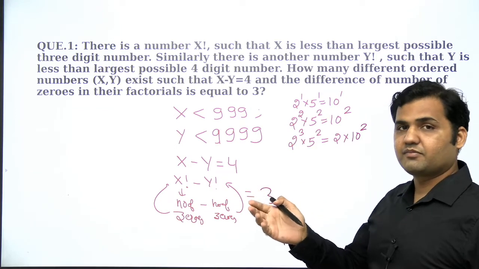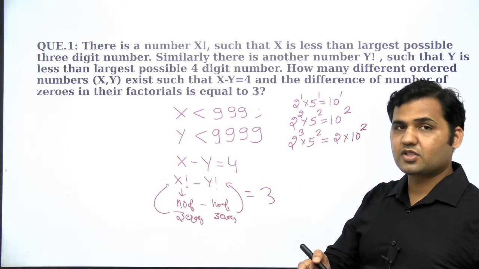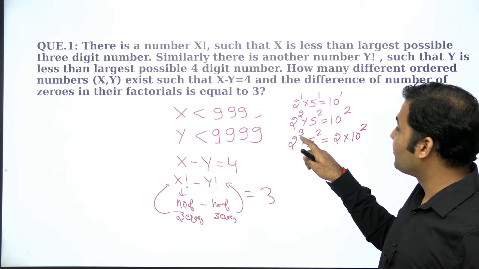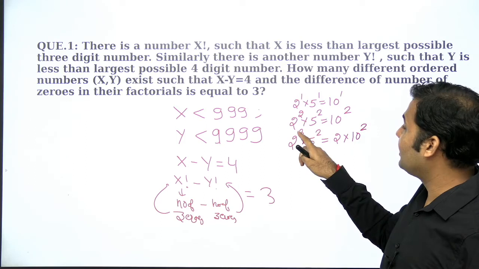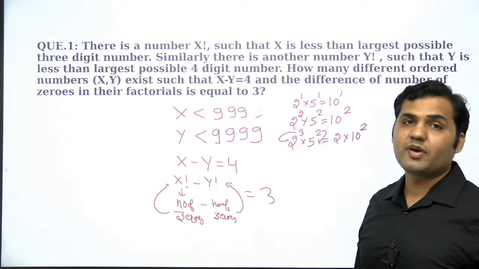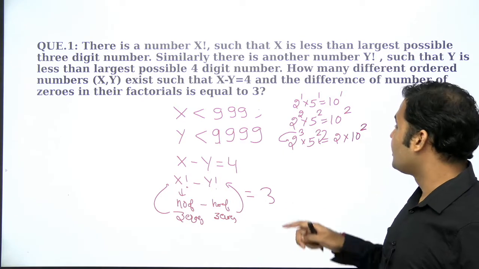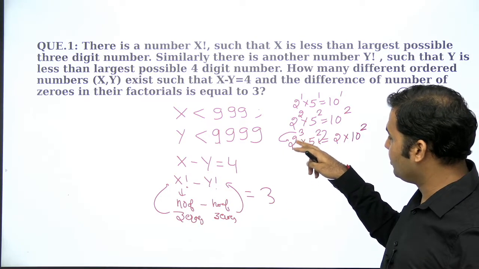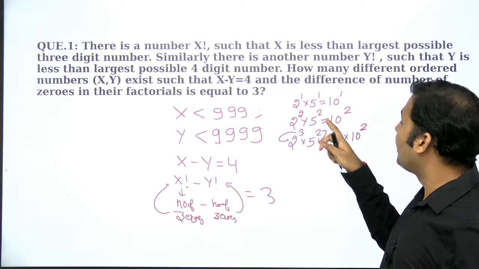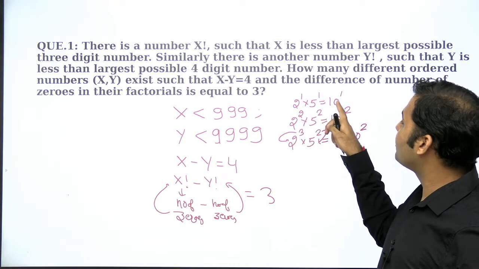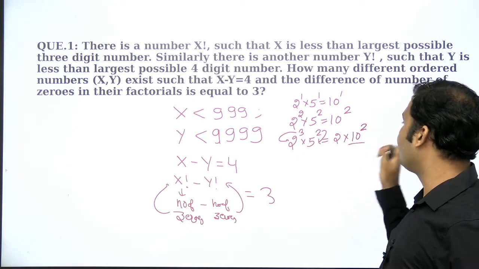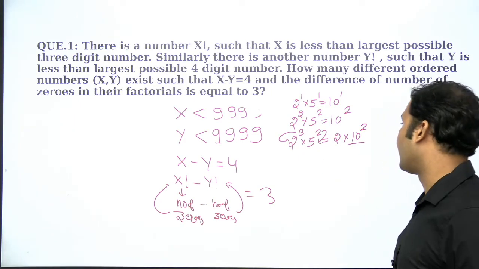So you don't want to marry one boy to 2 girls or one girl to 2 boys, right? Living in Indian culture, let's say if I say you have 3 boys and 2 girls, what are the number of marriages possible? It will be 2, right? So it doesn't mean that if the number of 2s available is 3 and the number of 5s available is 2, you'll have 3 zeros at the end of it, right? A combination of one 2 and one 5 will give you one 0. So therefore 2 power 3 into 5 power 2 will give you 2 zeros at the end of it, right?